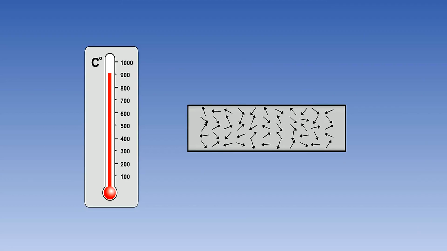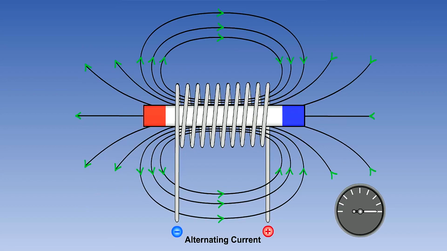And finally, we use a coil of wire or solenoid again, but this time pass an alternating electrical current through the solenoid. The effect is that the alternating current continually reverses the polarity of the magnet. And if we now reduce the amplitude of the current to zero, the magnetism will be removed.